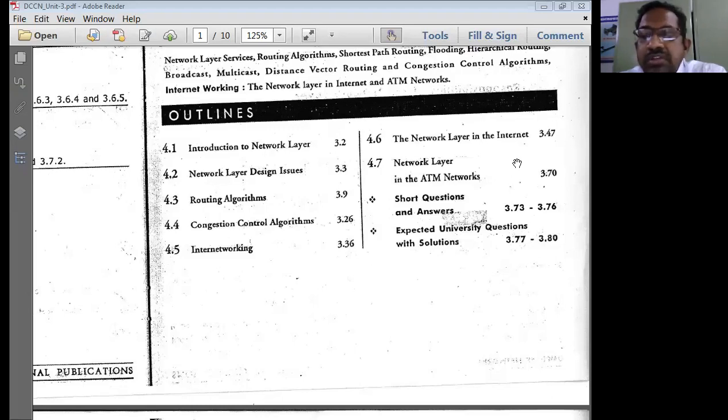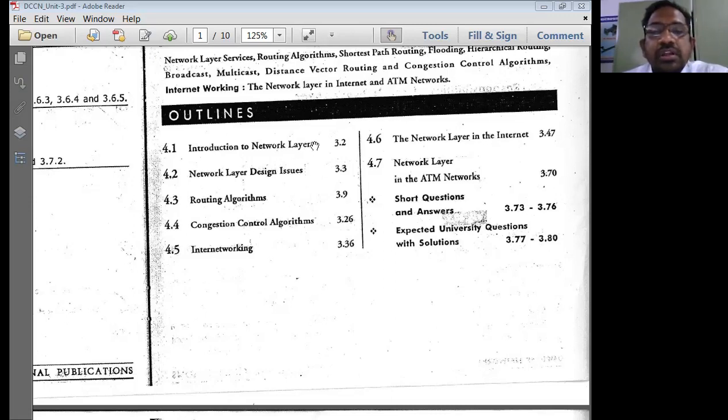So what are the various responsibilities that we have seen in the previous classes? The responsibilities of the network layer are providing internet working, addressing, routing, fragmentation, and packetizing. So these 5 are the basic responsibilities, or functionalities, that have to be provided by the network layer. In this chapter, we will be primarily focusing on the introduction to the network layer.